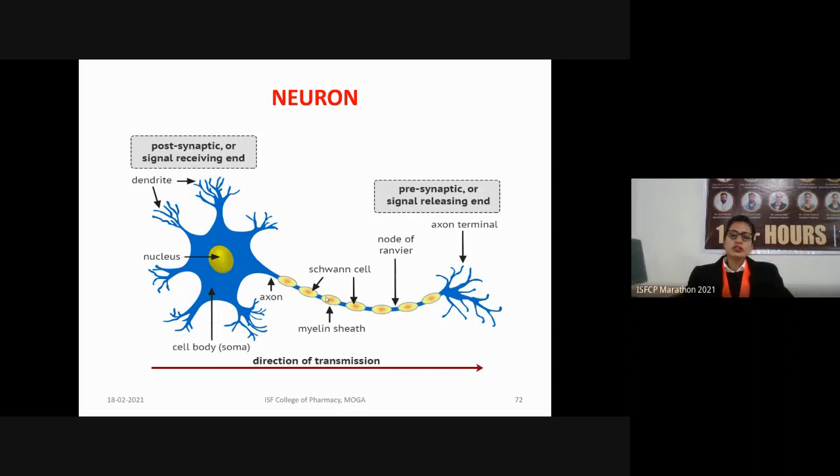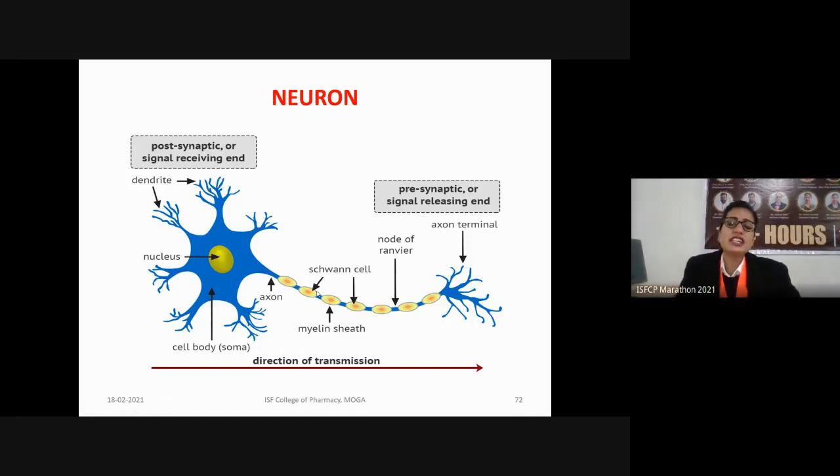As we can see, there is very little space available on the surface of the axon, because almost all the surface is occupied by the myelin sheath. So whenever signaling has to occur, the electric signals will jump from one place to another, because the myelin sheath provides insulation to the neuron. That means any electrical signal cannot pass through the myelin sheath.